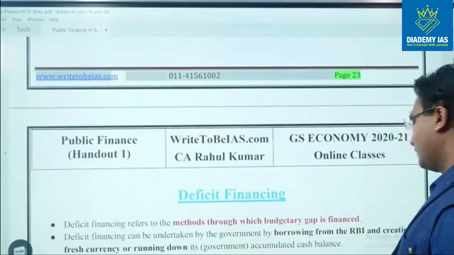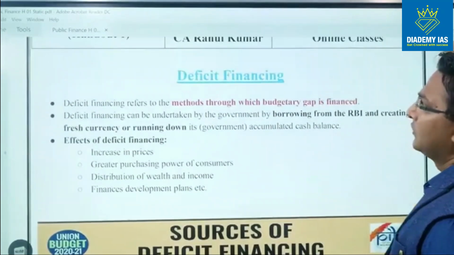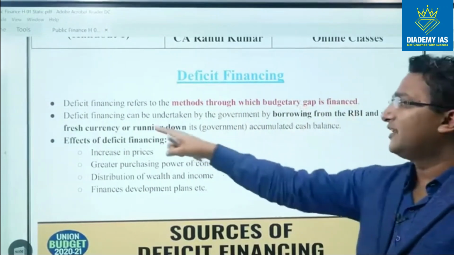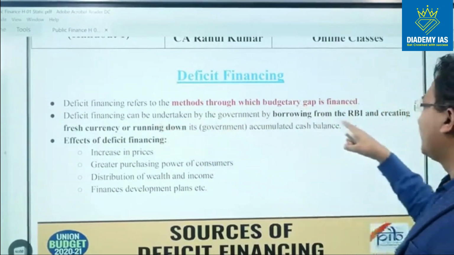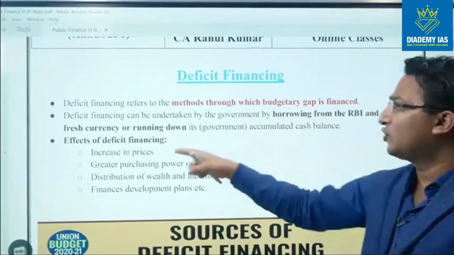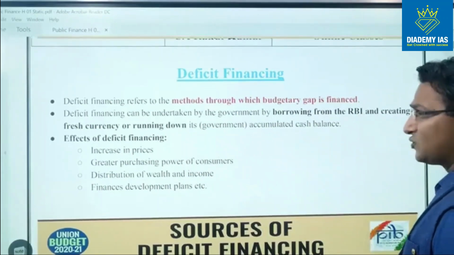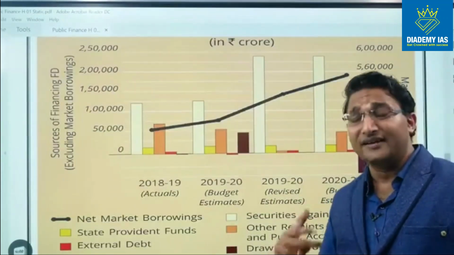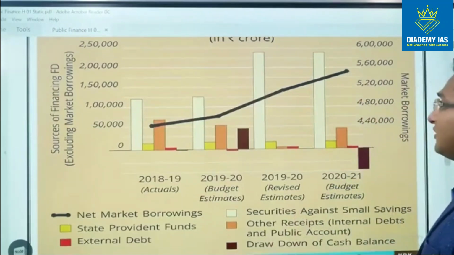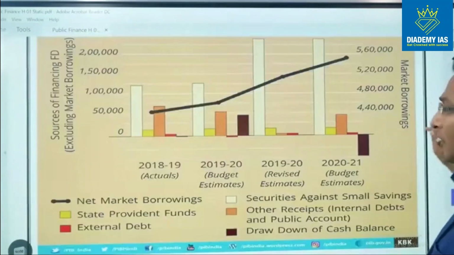Deficit financing. Deficit financing refers to the methods through which the budgetary gap is financed. Deficit financing can be undertaken by the government by borrowing from the RBI and creating fresh currency or running down its accumulated cash balance. The effect of deficit financing is that it can increase prices. So all the effects of fiscal deficit, that is inflation, etc., are the adverse impacts of deficit financing. You can see these are the different sources of deficit financing.